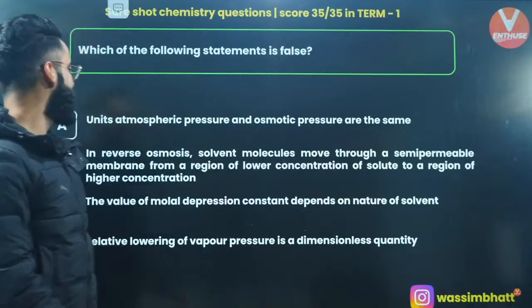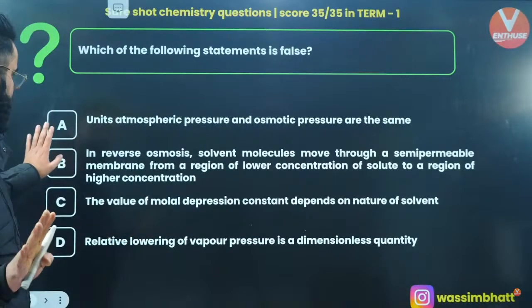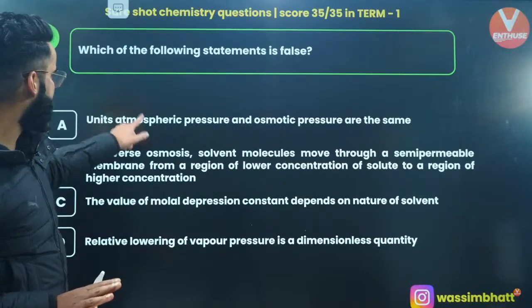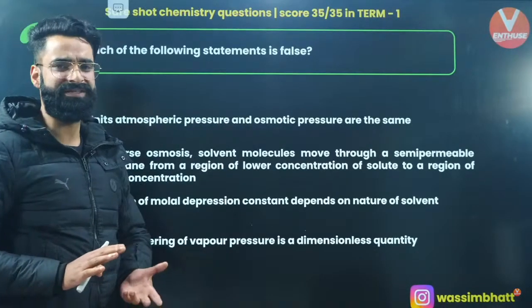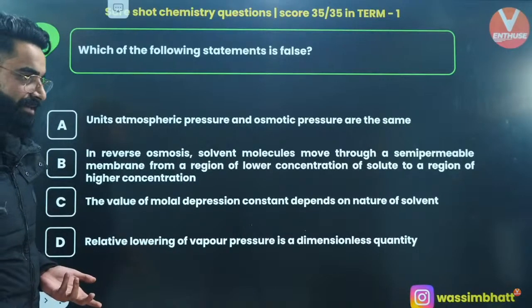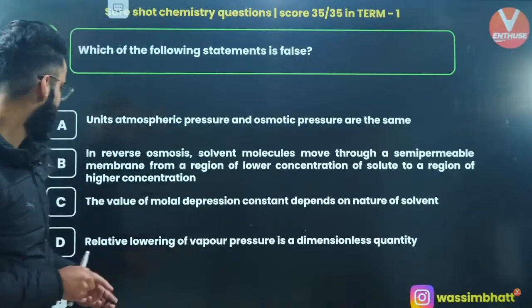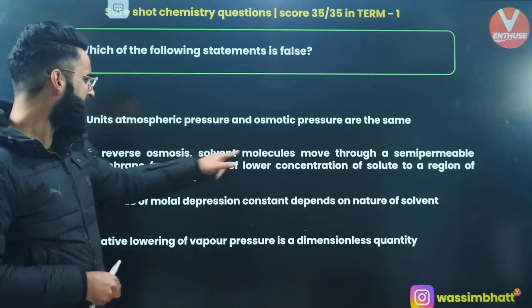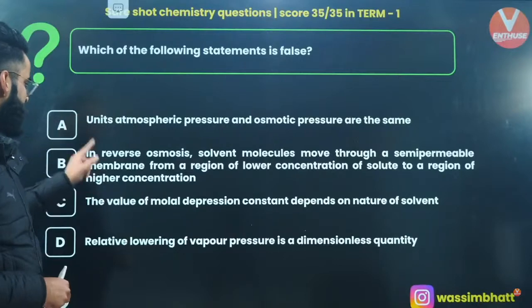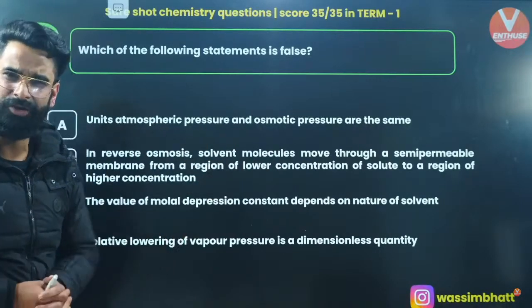Which of the following statements is false? I want you to solve this. It's a complete theoretical question. Units of atmospheric pressure and osmotic pressure are the same pressure, absolutely. Yes, Shifaya, it was M2, which was the molar mass of solute. In reverse osmosis, solvent molecules move through a semi-permeable membrane from a region of lower concentration of solute to a region of higher concentration.